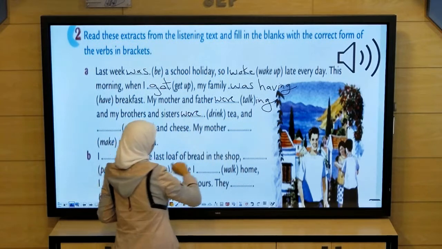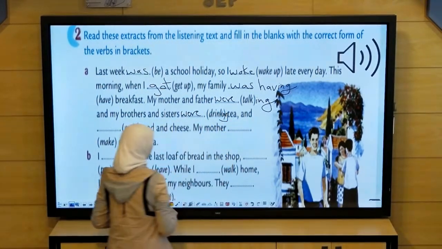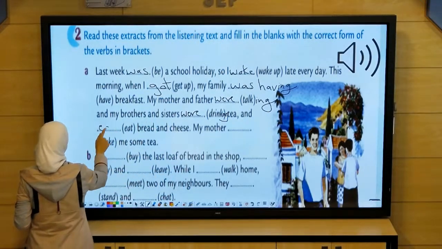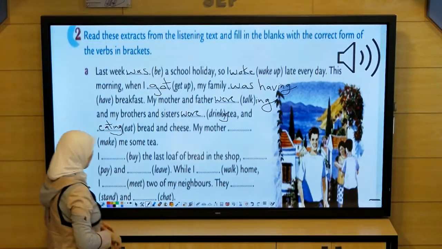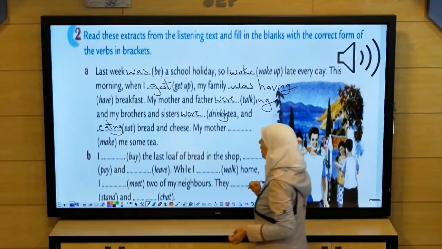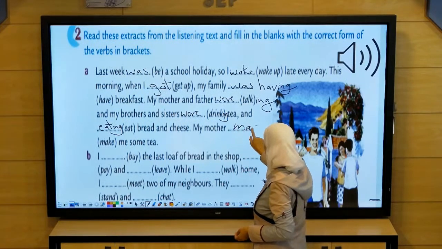They were drinking, also we add ing. Drinking tea, and we can say were eating bread and cheese. My mother make me some tea. It is a past action, so we say made.